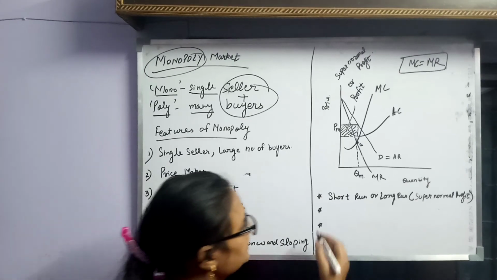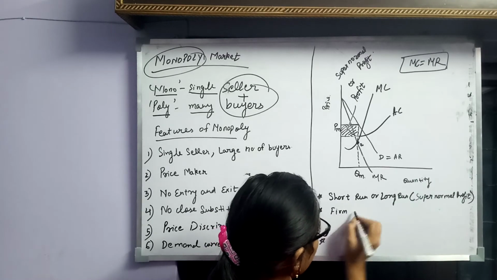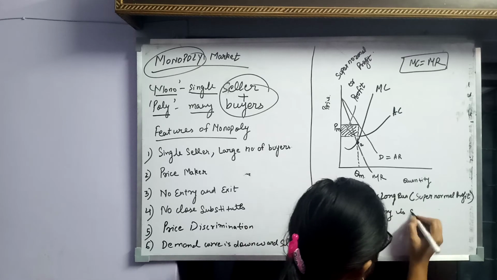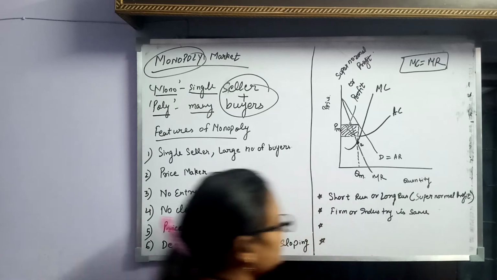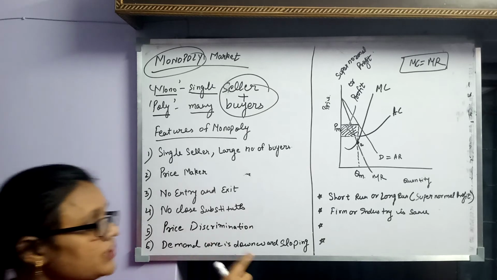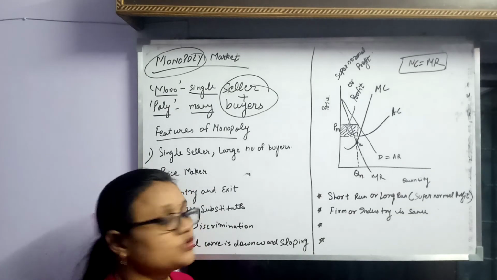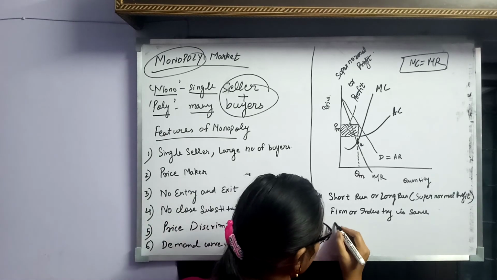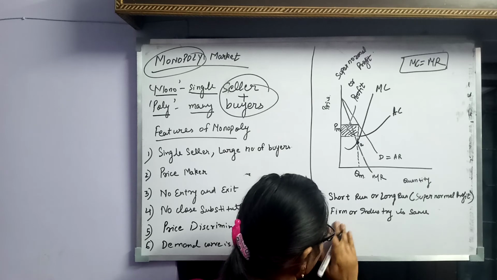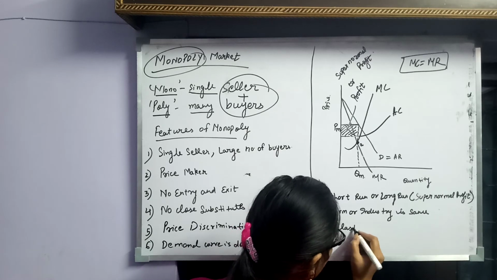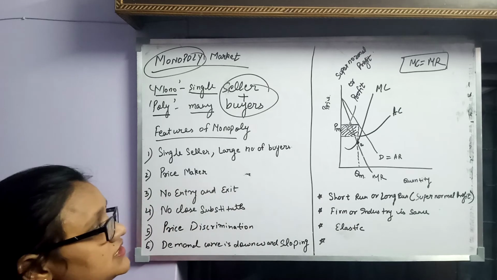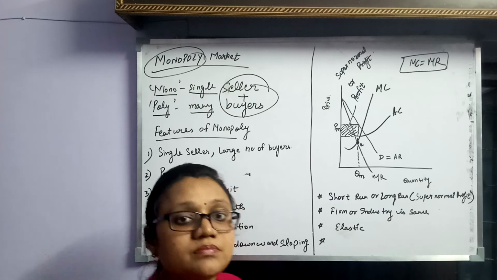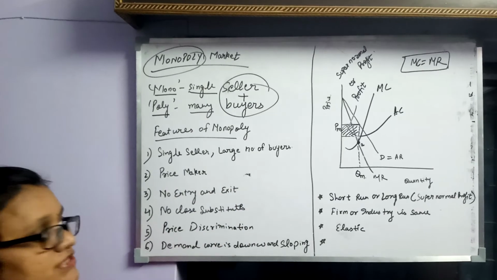Now next is that firm or industry is the same. Here in case of the monopolist, the firm and industry are the same, as there is only one single seller. Next is that the demand curve is elastic. As we can see, the higher the price, the lesser the quantity. So this shows that there is some elasticity in case of the monopolist's demand curve.